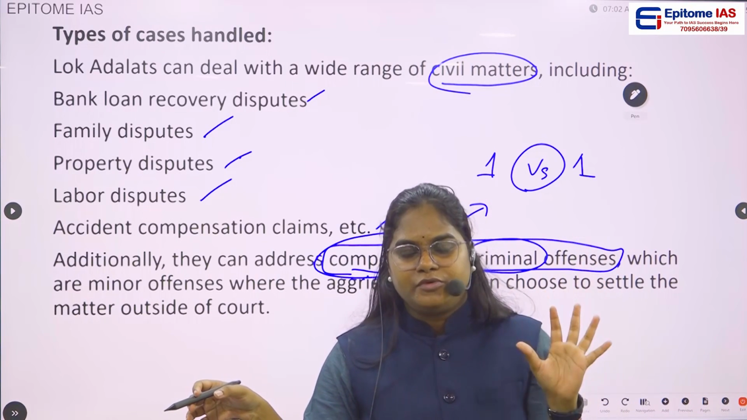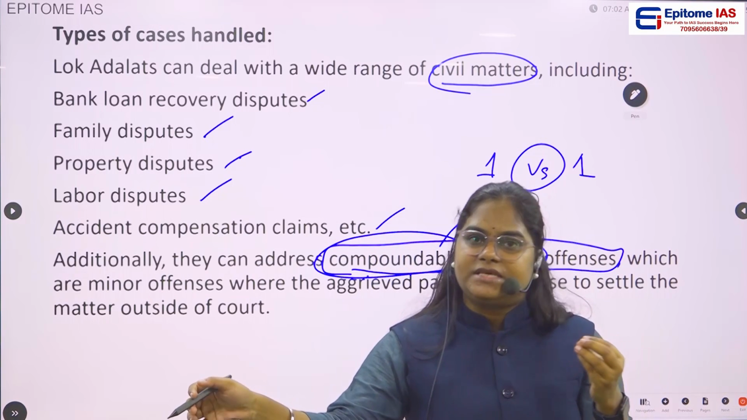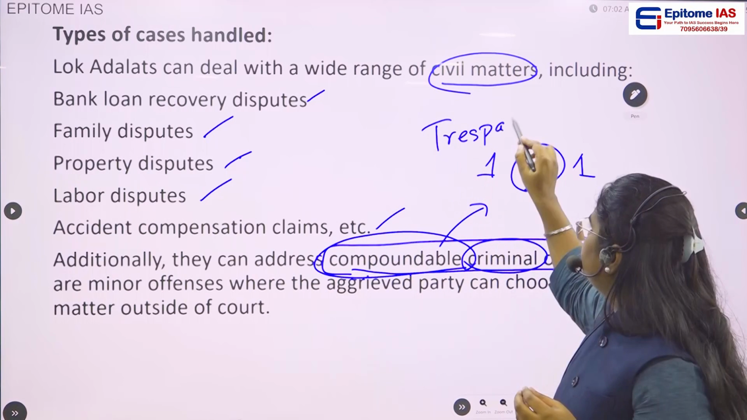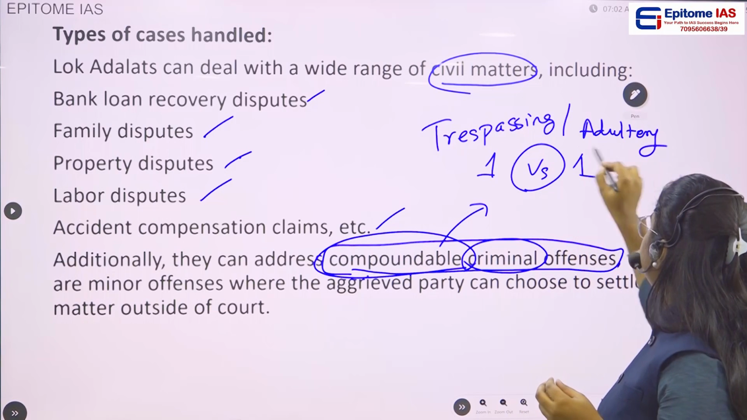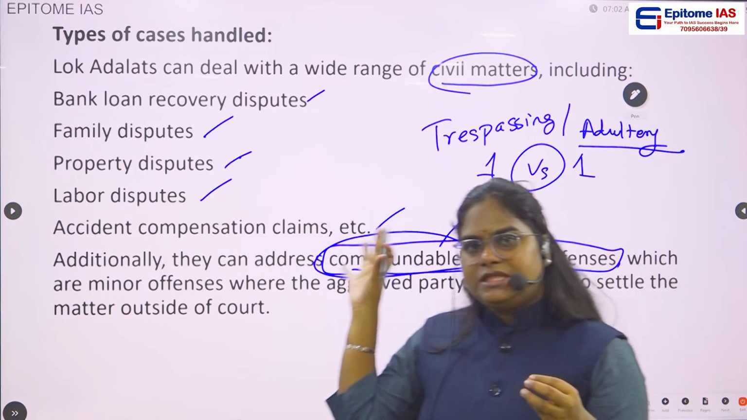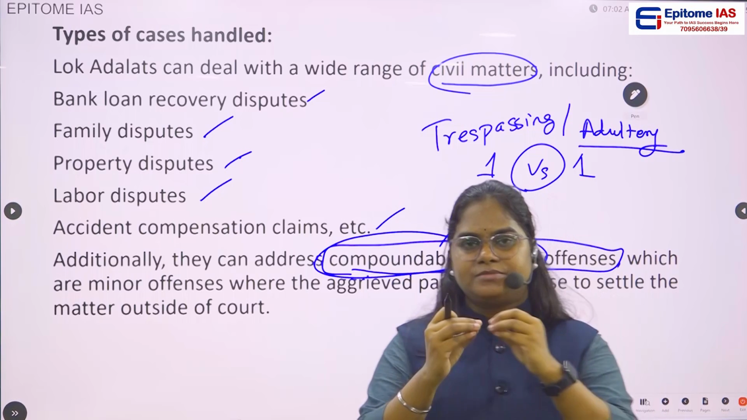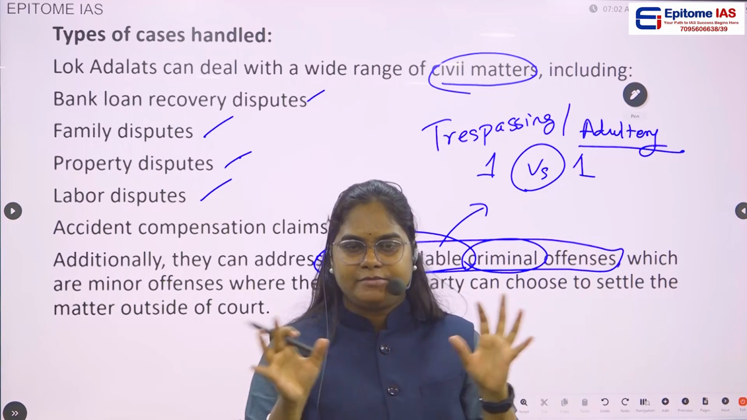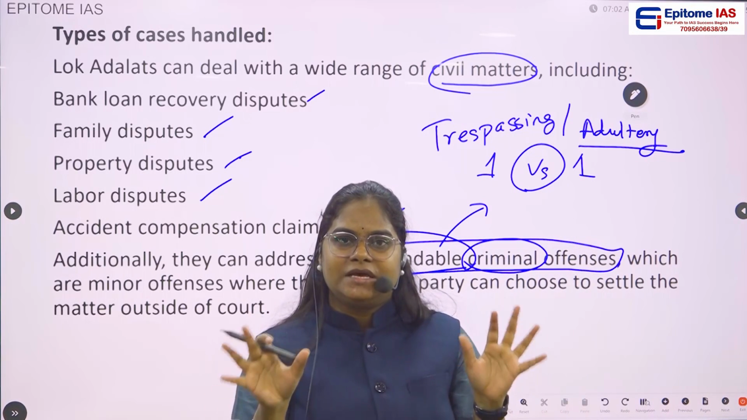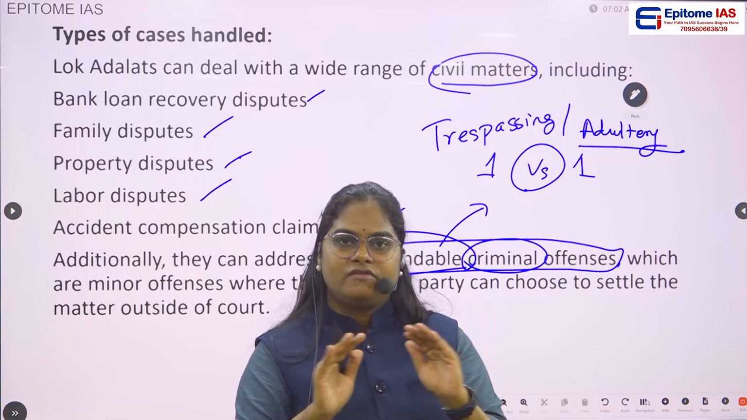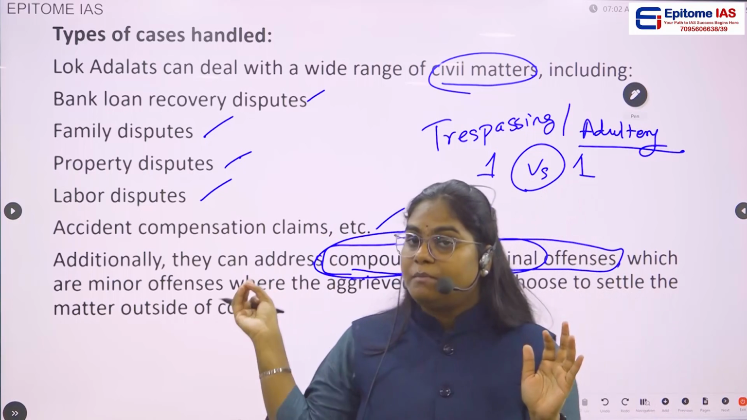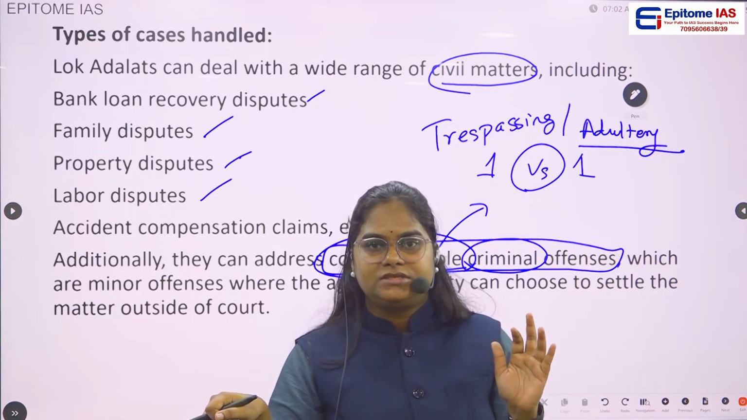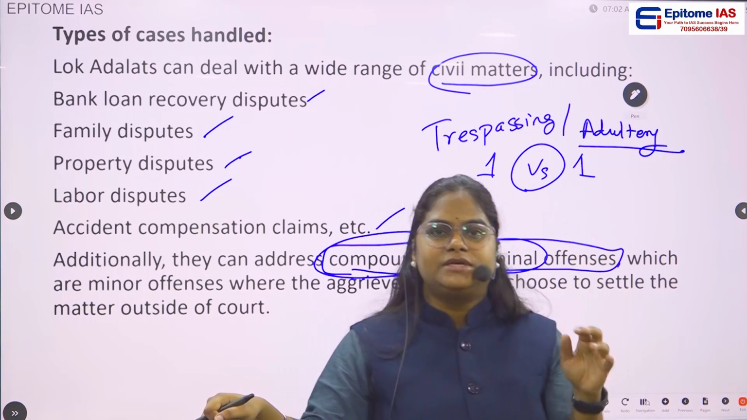These are compoundable. For example, we can say trespassing, and we can say adultery. So there are different examples. In these types of cases, there will be some sort of compromise happening between both the parties, and they will amicably solve this issue. So these are compoundable criminal offenses, and there are non-compoundable criminal offenses.